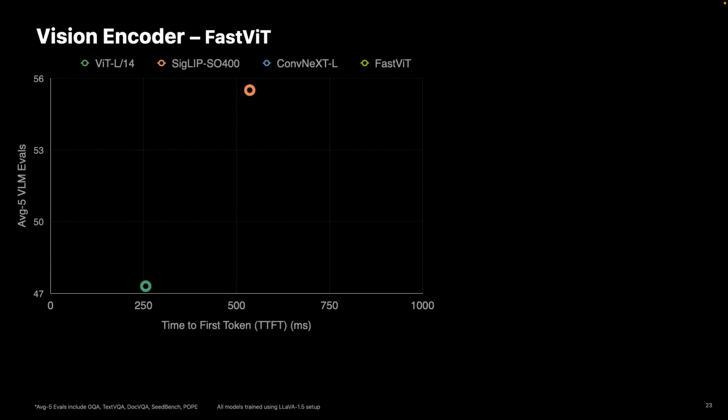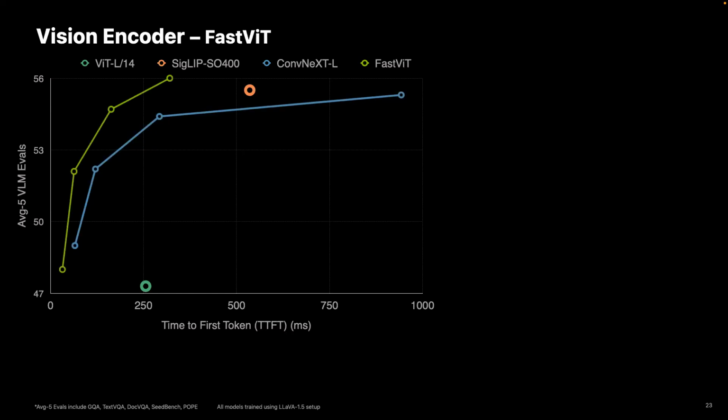To study vision encoders effectively, we built an experimental setup where the training data, training recipe, and language models are all fixed. We just changed the vision encoder and the pre-training algorithm used for the vision encoder. We evaluated popular vision backbones trained with high quality data, such as ViT-L or SigLIP models, shown in this figure.